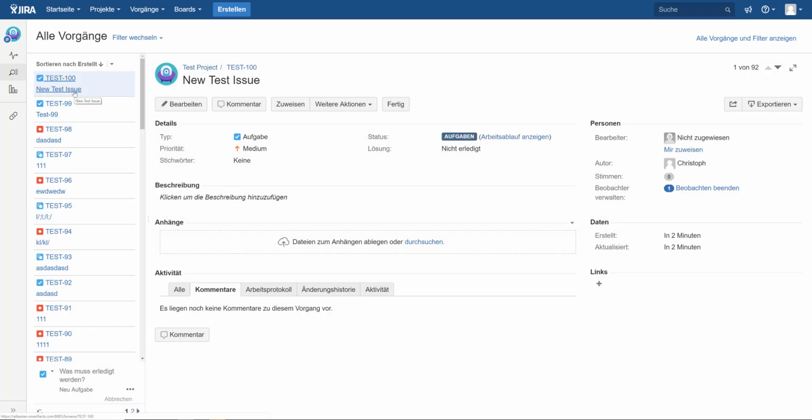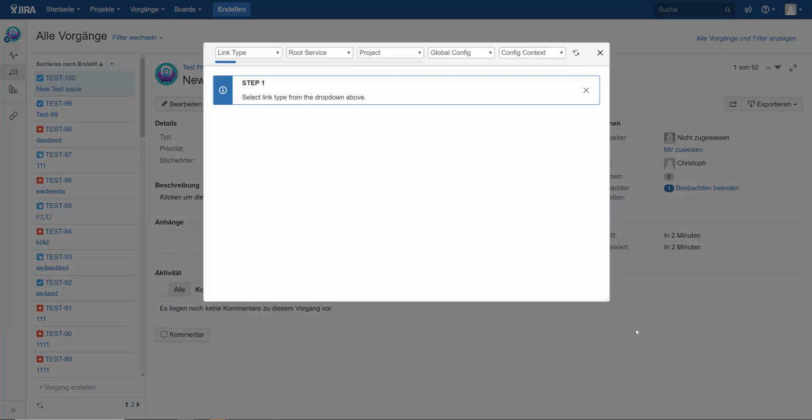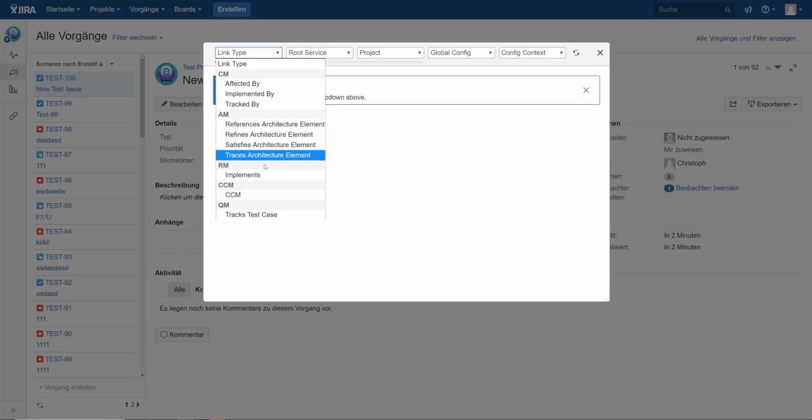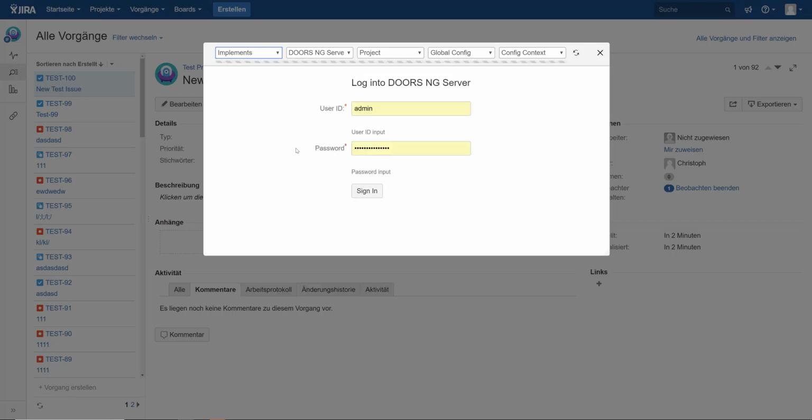So this is my new test issue, and as you can see, we have added a link compartment here, and when I click on the plus, then here we are in a picker. And first of all, we're used to that. We have to select the link type. As we want to link to RM, so requirements management, we choose the implements link type.